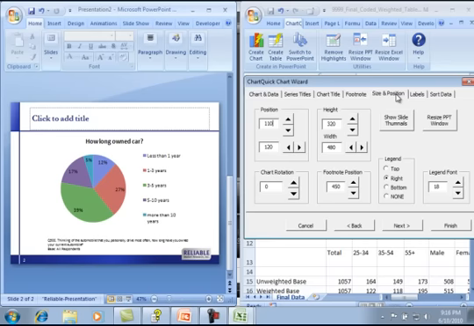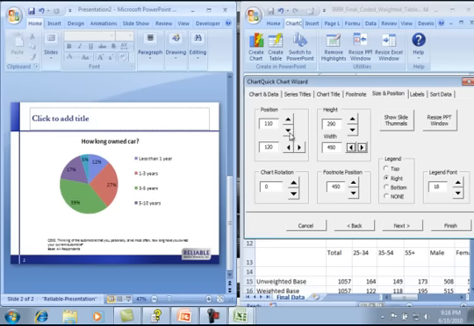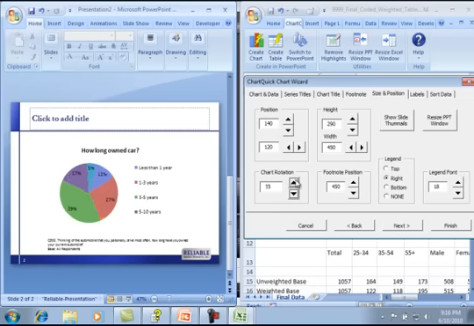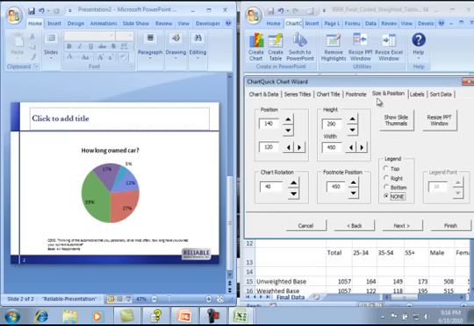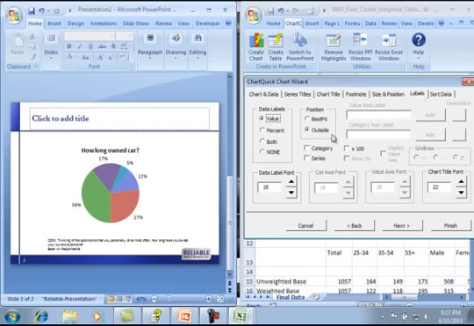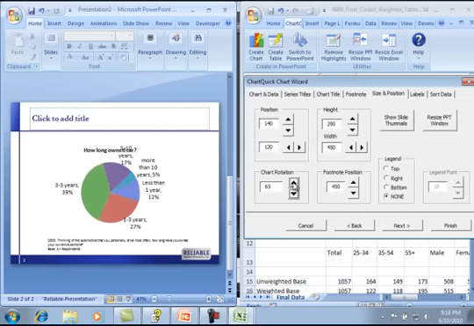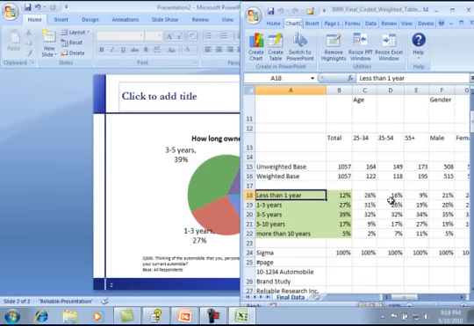Here I can adjust the size and the position of the chart on the slide, and even the rotation. I'm going to use this button to remove the legend. Then, under the Labels tab, I'll add the category names back onto the outside of my pie. I can adjust the size of my labels and my chart title, and go back and rotate a little more until it's just right. Now let's try a column chart.